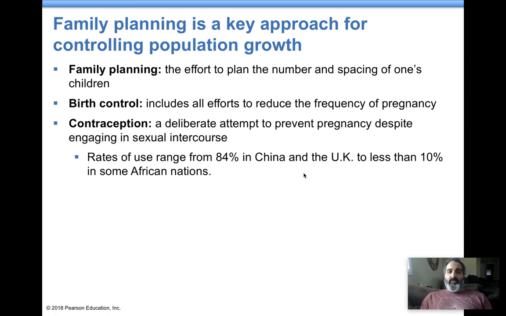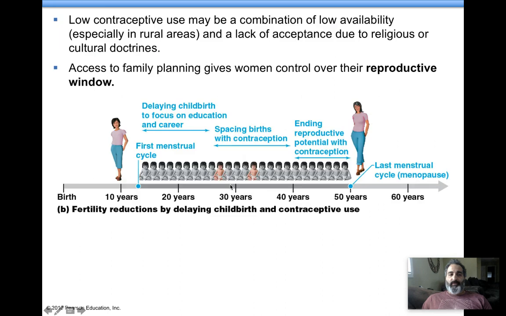This all comes down to how do you control populations? Well, family planning. Right? Family planning is important. Right? Birth control. We talked about that. Preventing pregnancy, contraception. All right? Showing you all the ways of controlling population growth. Women have a reproductive window, so they have like a fertility window, so to speak. What are those years?